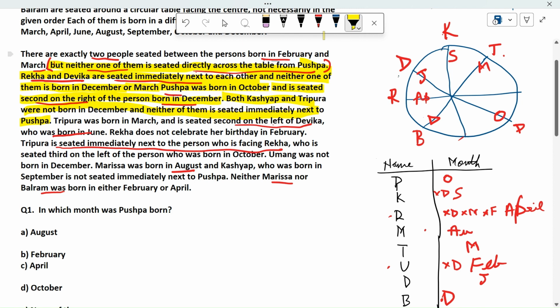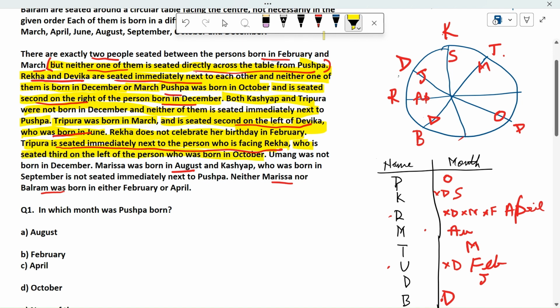This is the case here also. Tripura was born in March. We have used this point. Rekha does not celebrate her birthday in Feb. We have used this point. Tripura is seated immediately next to the person who is facing. We have used this point. Who is seated third to the right of the person who is born in October?